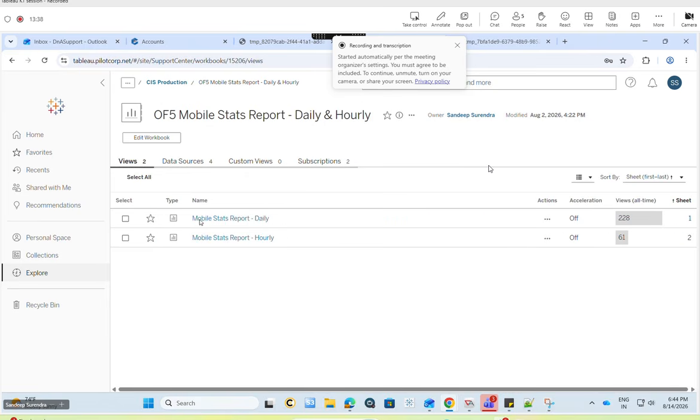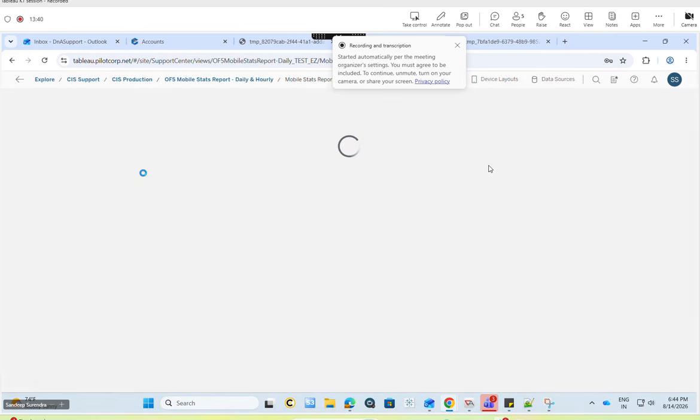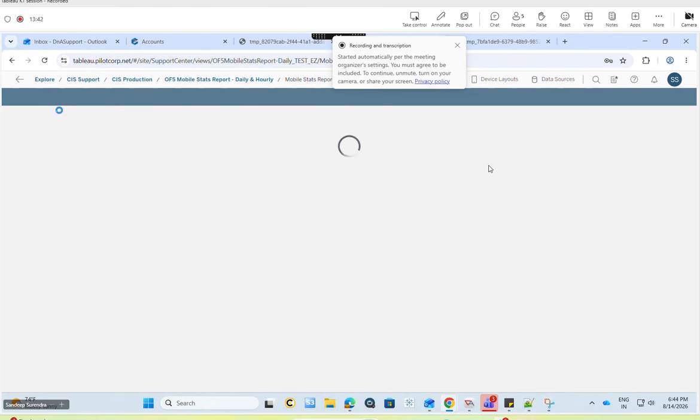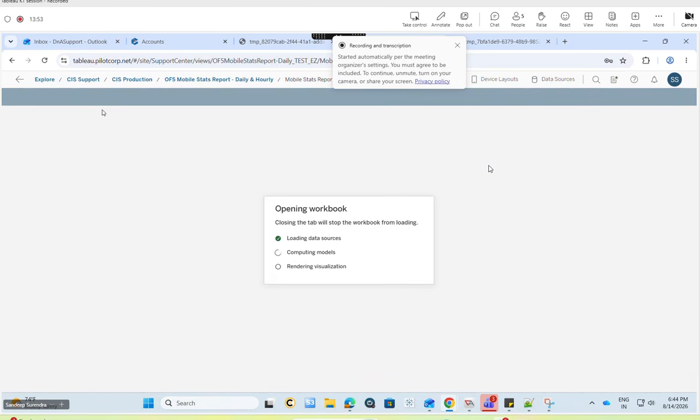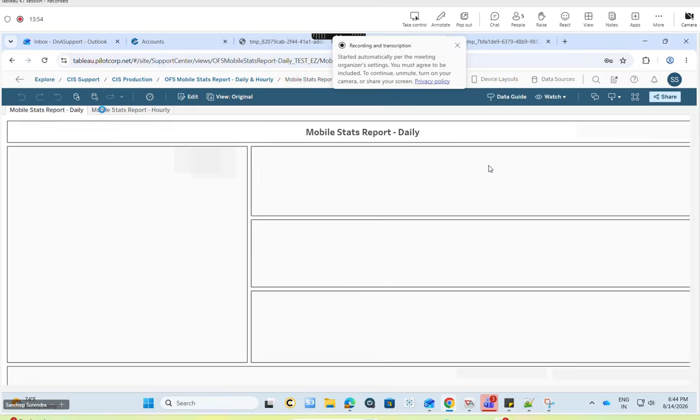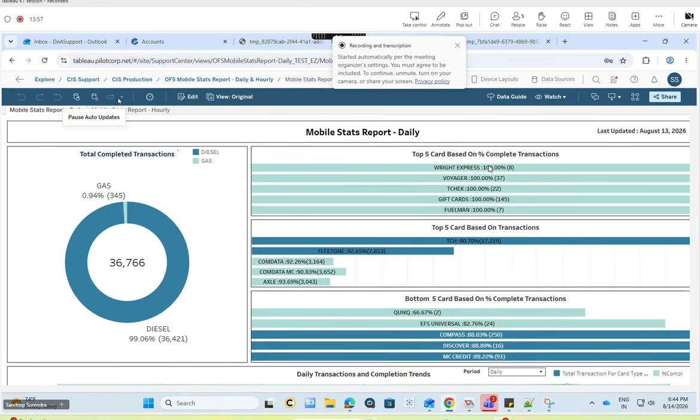Once the server is up, what I generally do is go here and refresh the data source. We'll have the option for refreshing these live ones, so it will take time. Here it is, right? We can refresh this one, refresh data in the view. Yeah, I refresh this one.